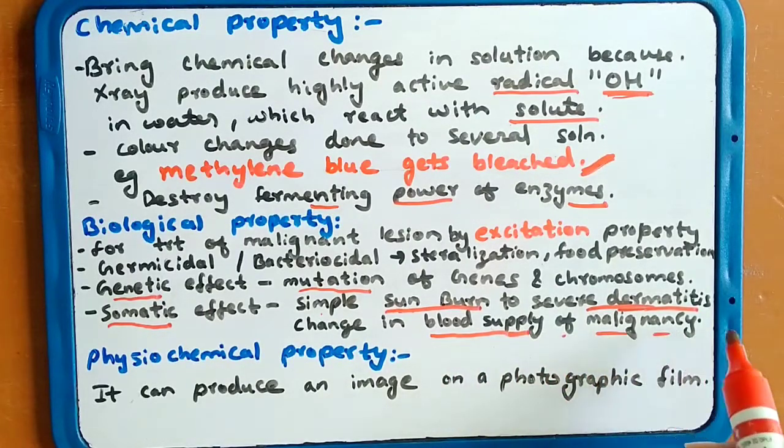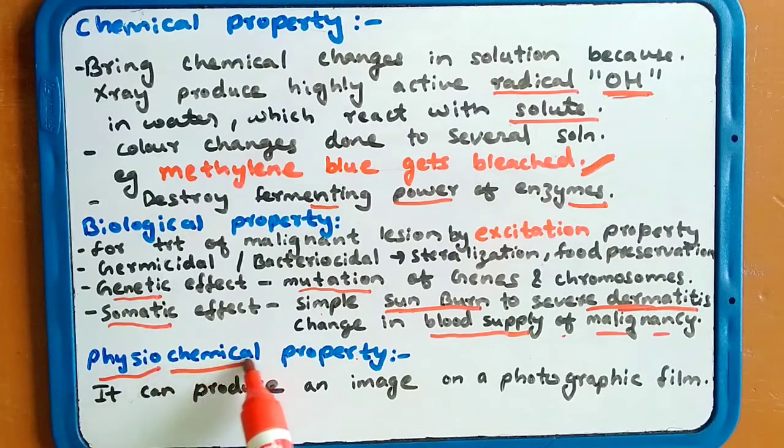What are the physiochemical properties? Physiochemical means physical as well as chemical properties. Here the question is whether X-rays can produce an image on a photographic film or not. Yes, they can produce an image on a photographic film. So these were the properties of X-rays.